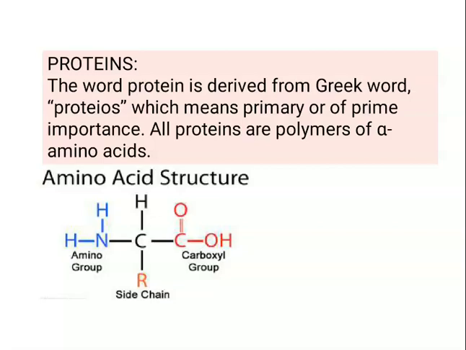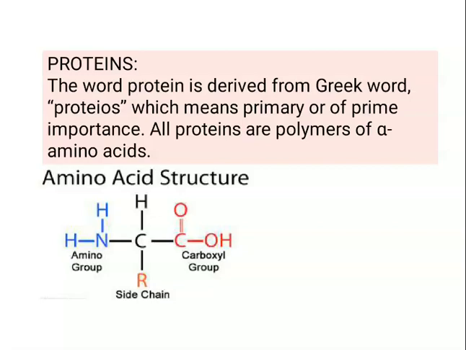Now again we can further classify amino acids as essential as well as non-essential amino acids. So what are essential? Now there are total of 20 amino acids. Out of these 20, there are few amino acids which can be synthesized by our body. These are called non-essential amino acids.